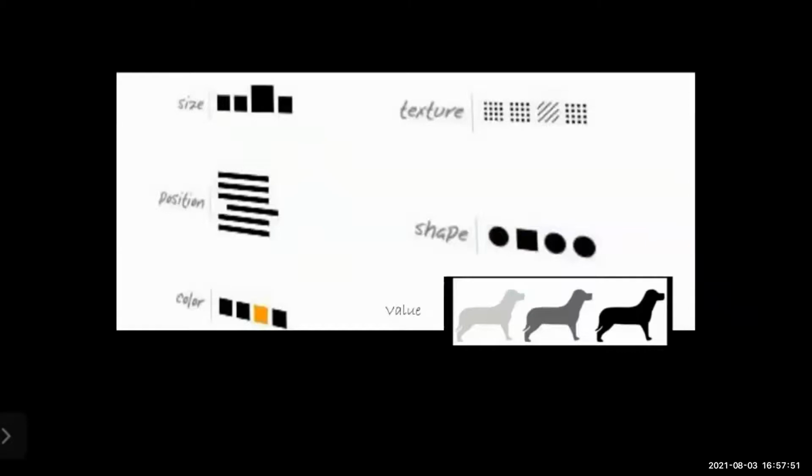Position means same shapes, but at a different angle. Color means same shape but different color. Texture means same shape and size but different texture. Shape means same size but different shape. Value means same shape but different value. That's known as value contrast.